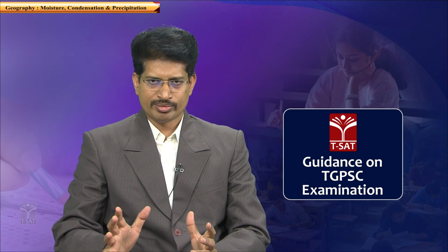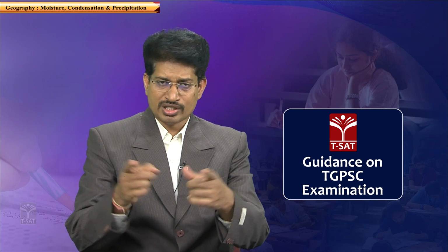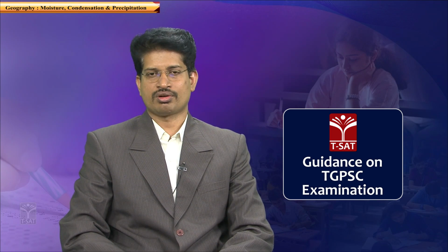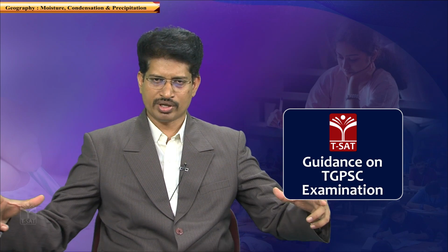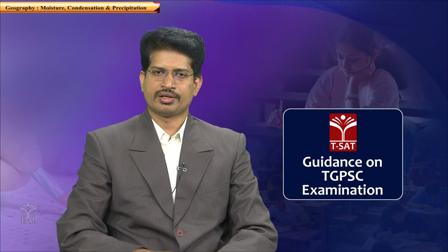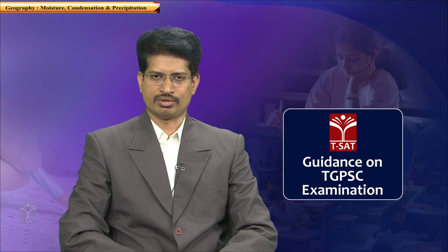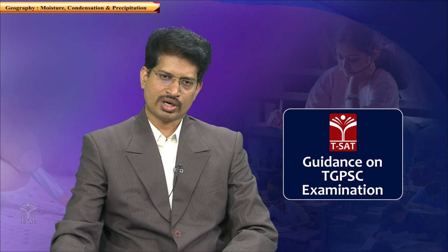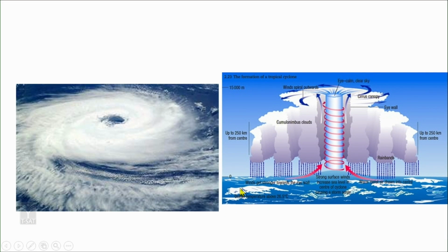At a point there must be a very low pressure point, and that low pressure point must be surrounded by a high pressure region, so that wind blows from high pressure to low pressure, and this leads to the development of a whirlpool. At the base, the wind blows from the high pressure to the low pressure.